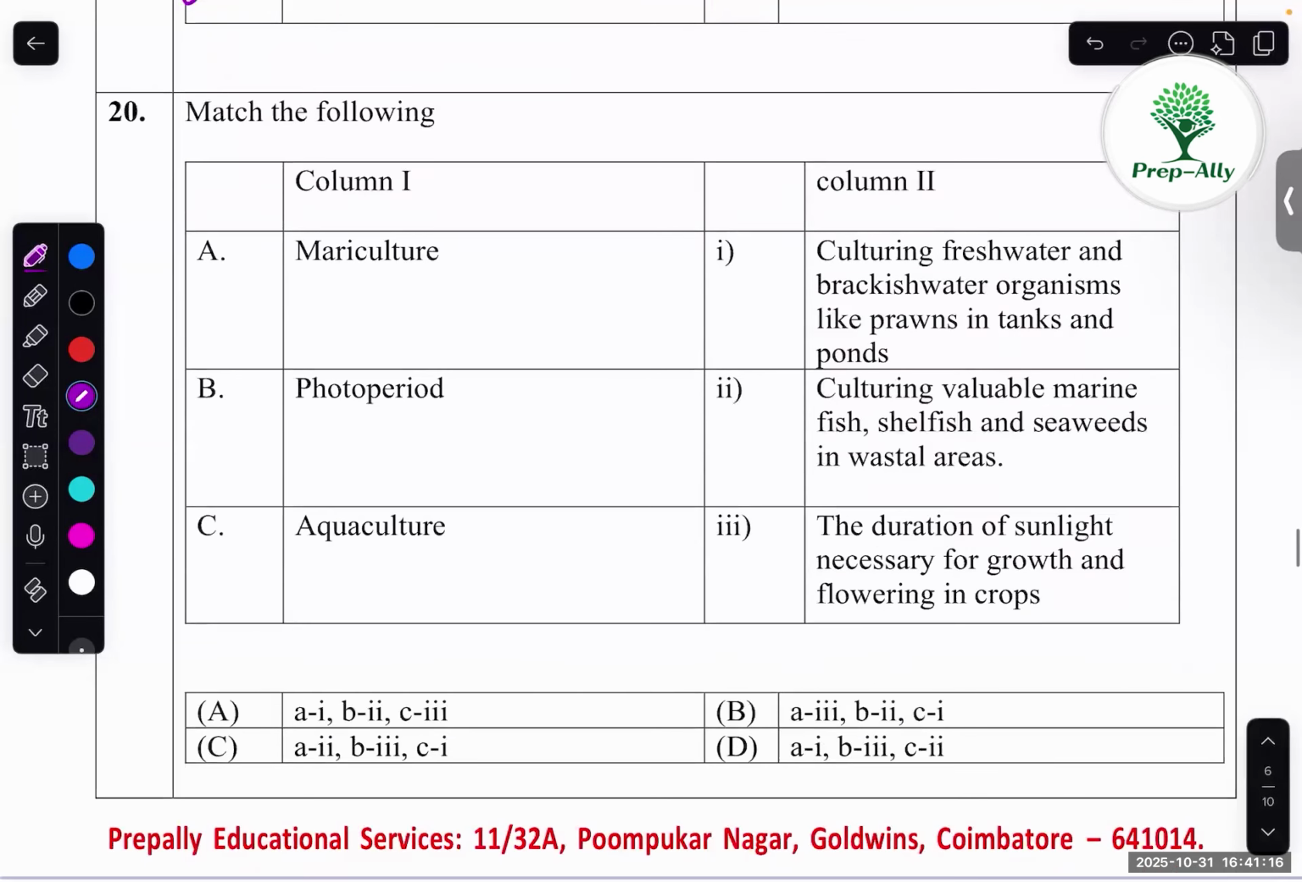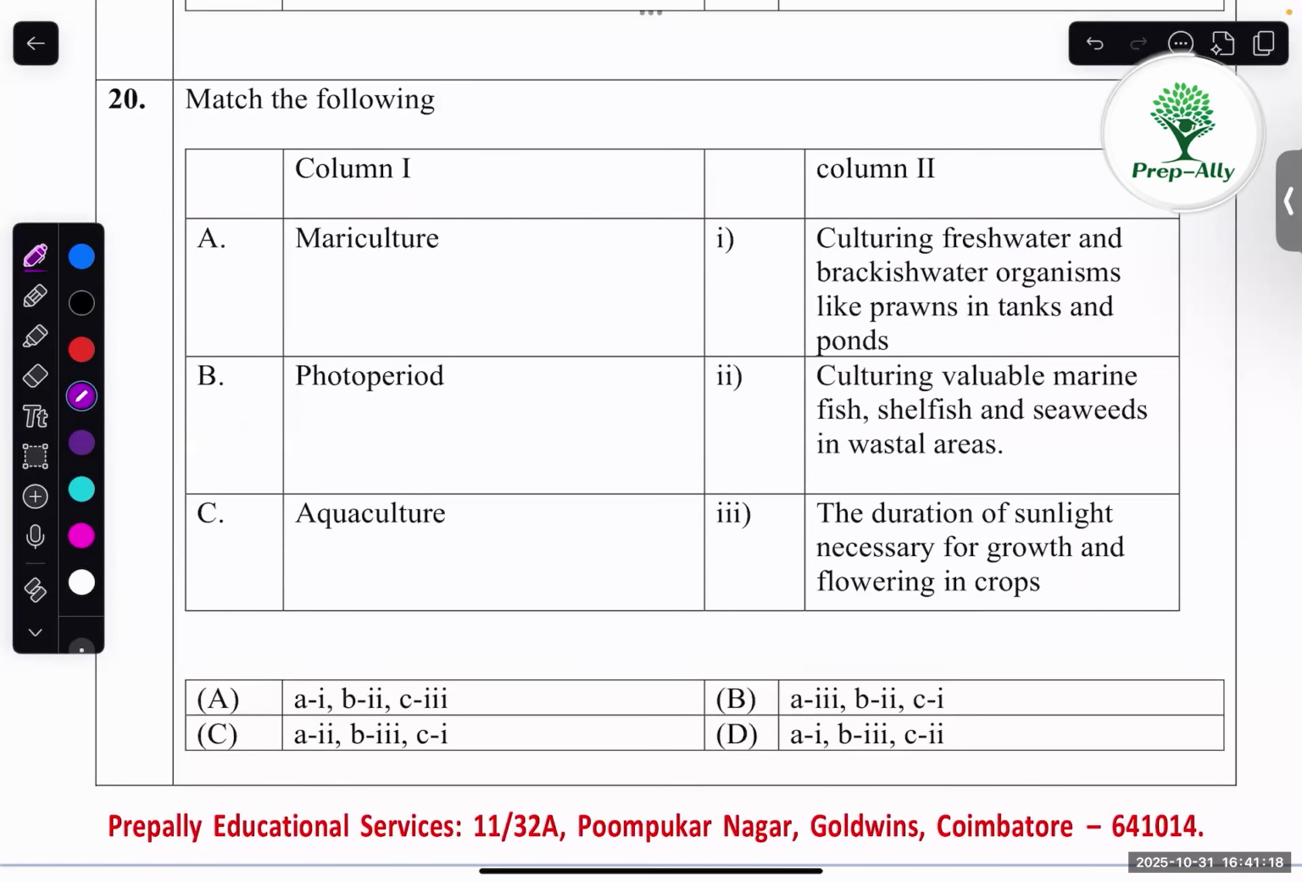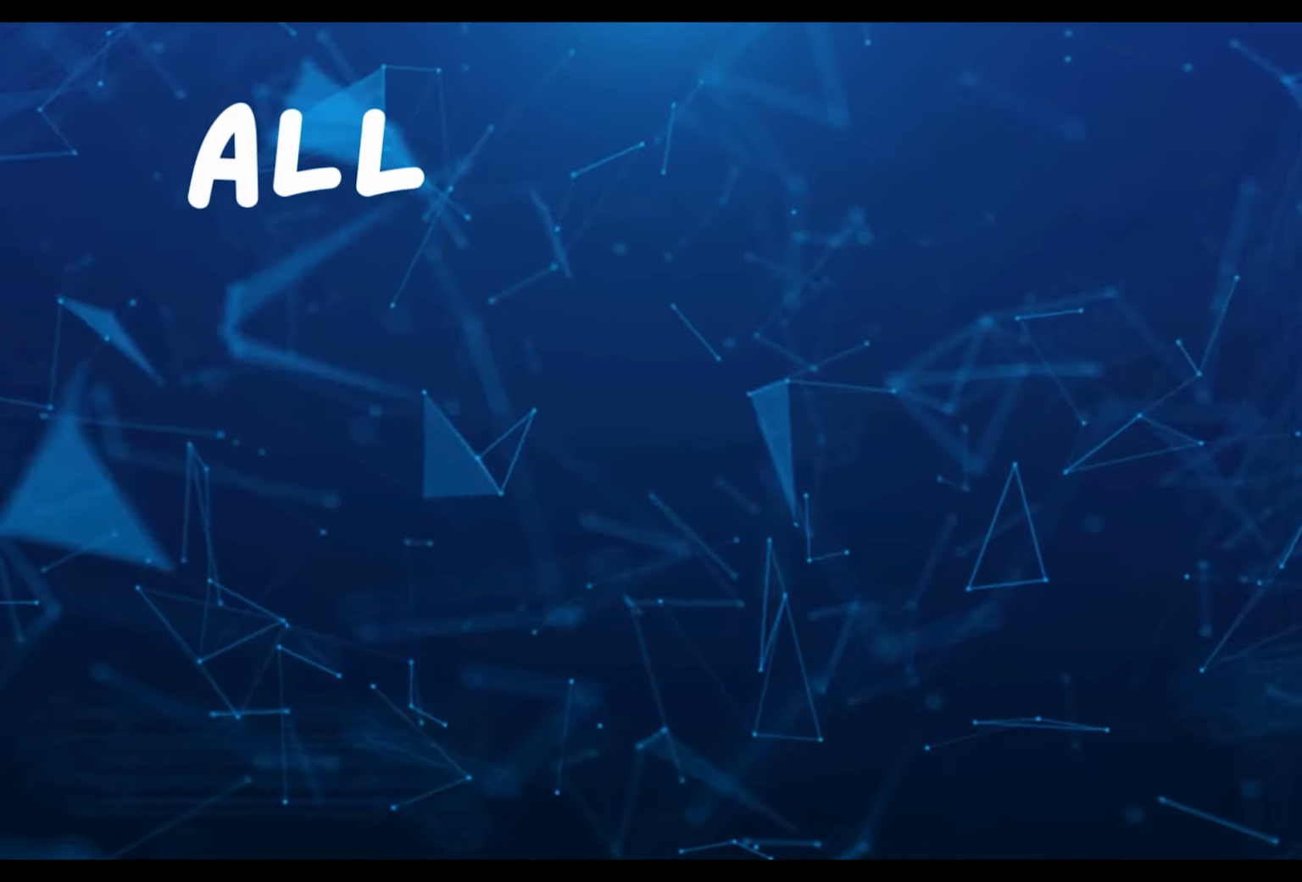Match the following. Yes, mariculture, culturing valuable marine fish. Marine, that is mariculture. B. Photoperiod, the duration of sunlight necessary for growth and flowering in crops. Aquaculture, this one, last one. C option is correct. Yes, thank you, students.